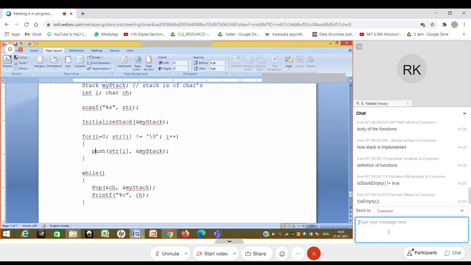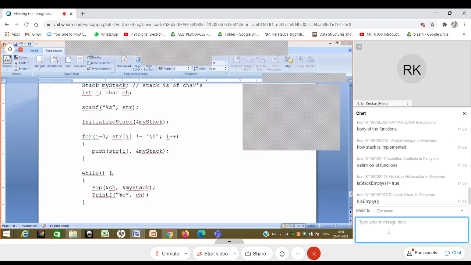Then in which case can I still write the condition for this while loop? Yeah, while stack is not empty. So I can write not of is stack empty, and I know what to pass to is stack empty, which is the pointer to my stack.